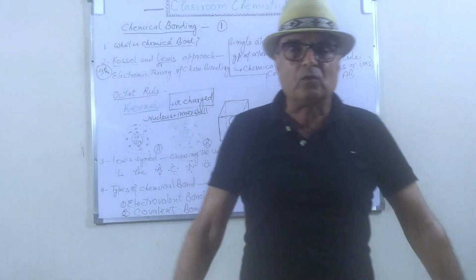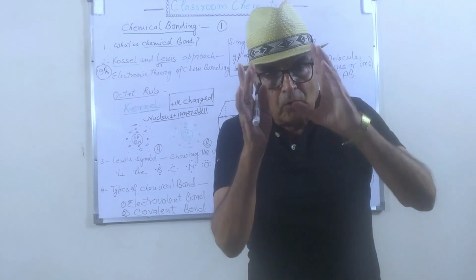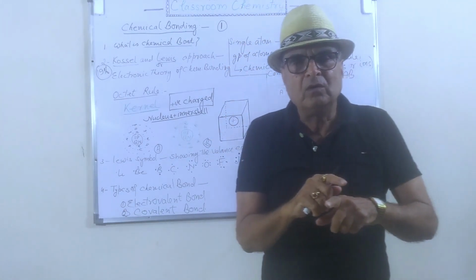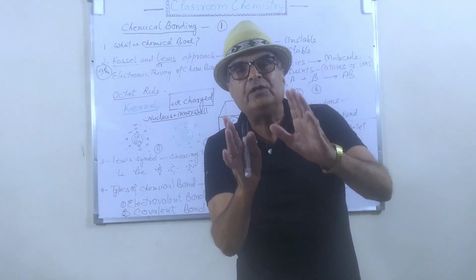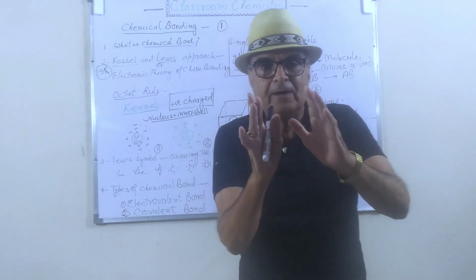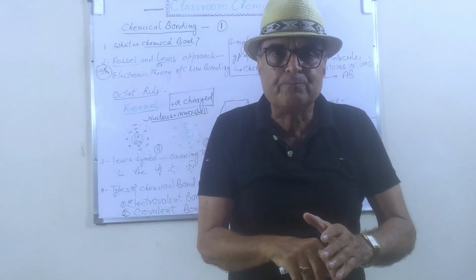This is called the Kossel and Lewis approach. And again, they also tell us the significant, logical definition of the valency.